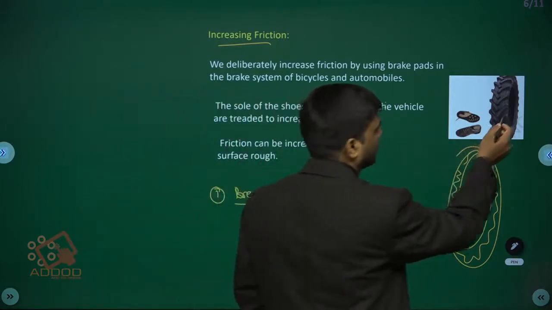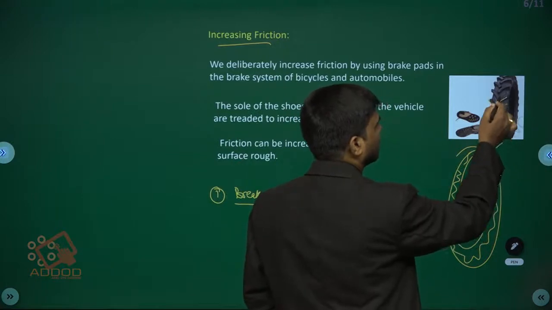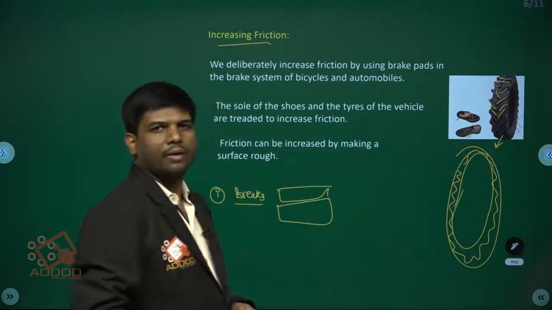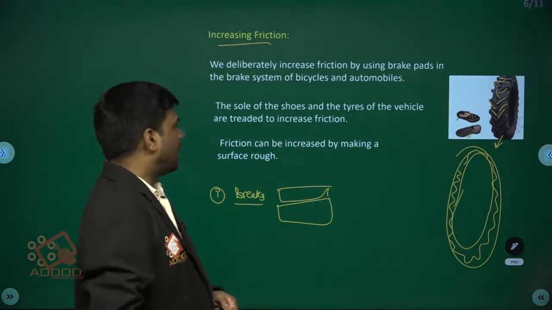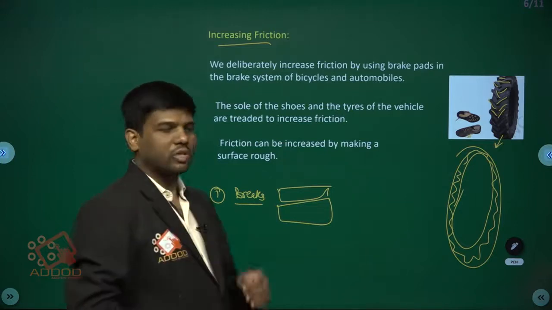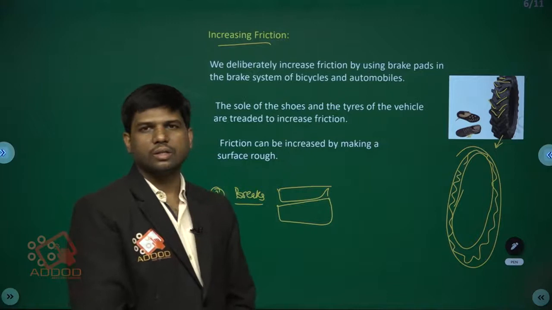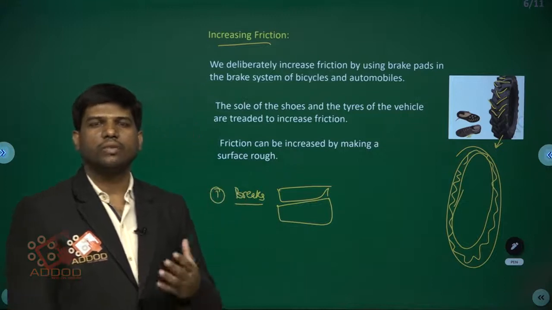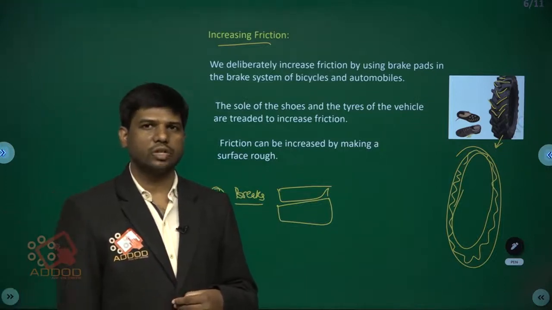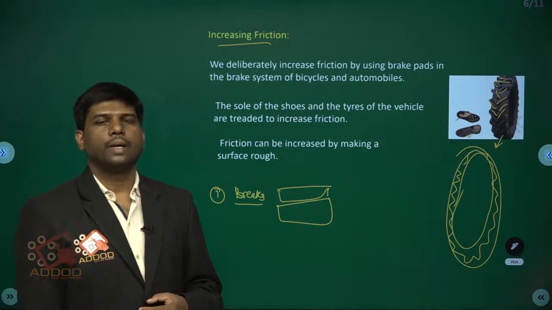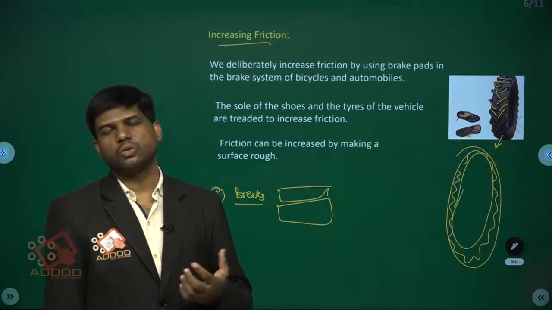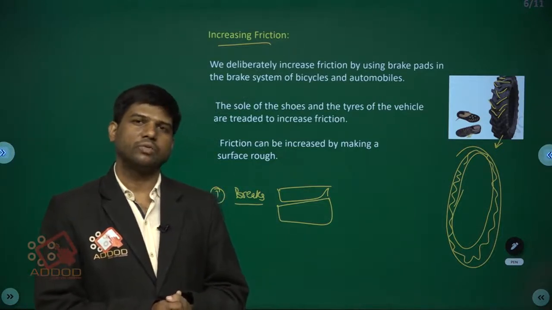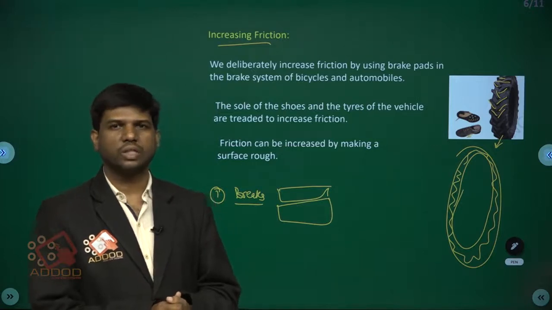See here, to increase the friction, the tires are treated, and the soles of the shoes are also the same. Okay. And friction can be increased by making the surface rough. So, how can we make the surface rough? By making the surface like this, we can make the surface rough. So, friction can be increased by making the surface rough and by applying brakes. Those two ways we can increase the friction. Can we decrease the friction? Yes, we can decrease the friction. Then how can we decrease the friction? Let us see that.